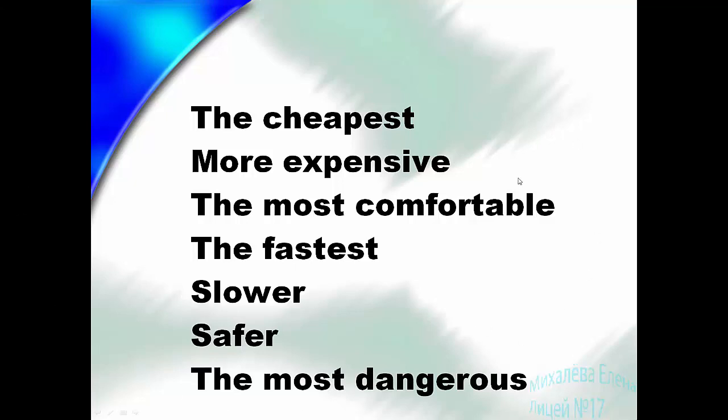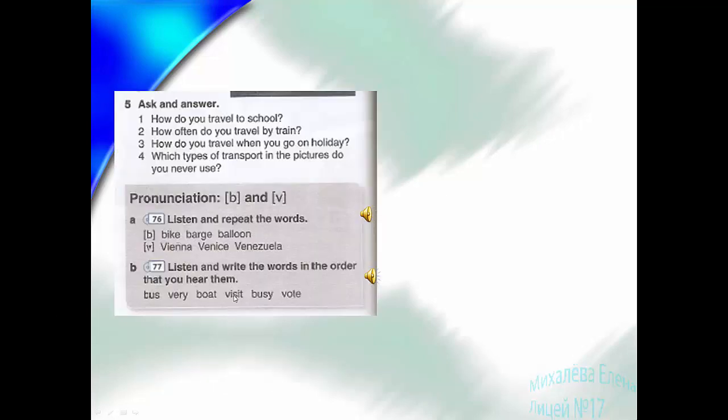Try to make your own sentences using the different ways of transport. Пробуйте создать различные типы предложений, используя степени сравнения данные, используя различные виды транспорта. Например, I think the car is the most dangerous way of transport. I think tram is slower than a car, и так далее.